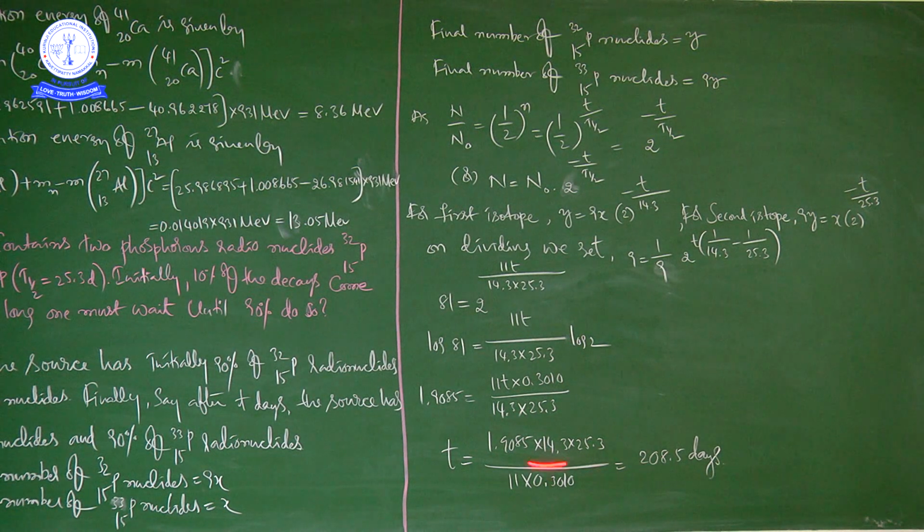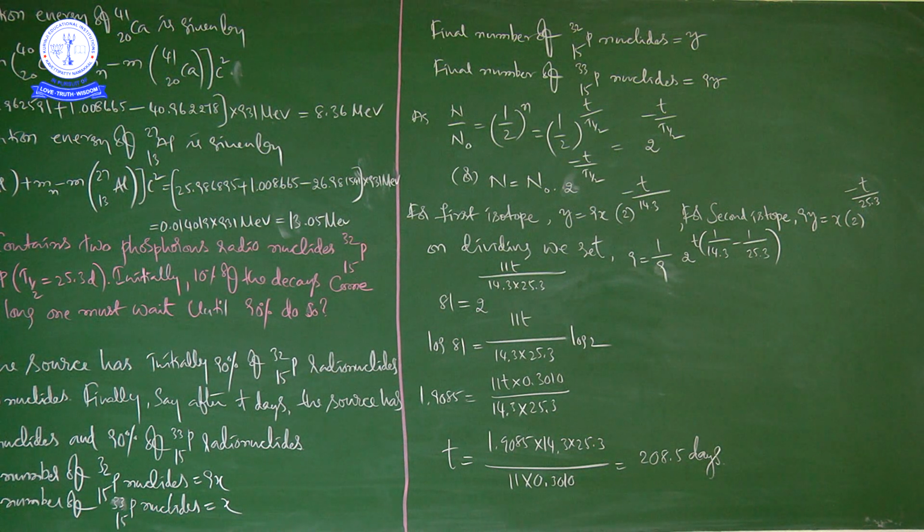So you complete this mathematical process, then you will get it as 208.5 days. So this is all about the two problems, 24 and 25.